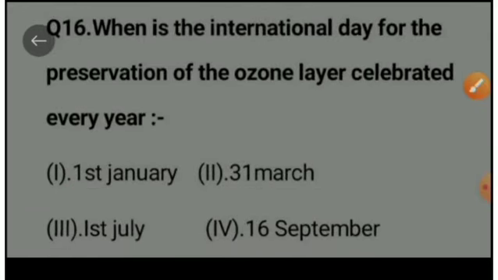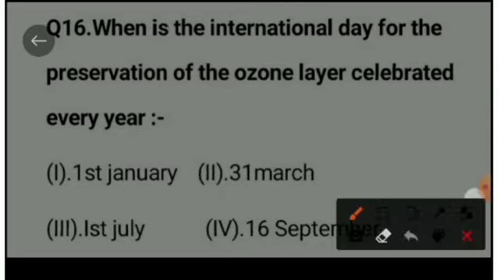Next question is, when is the International Day for the Preservation of the Ozone Layer celebrated every year? Option 1, 1st January; option 2, 31 March; option 3, 1st July; option 4, 16th September. The right option is 16th September.